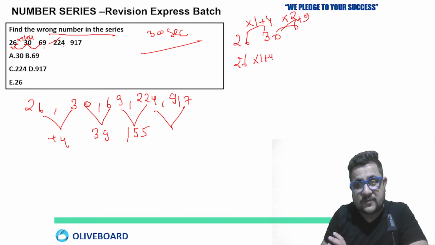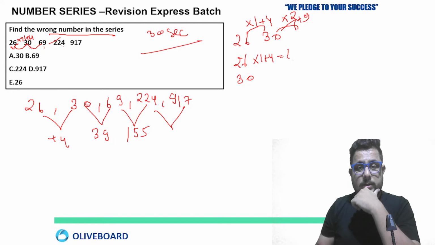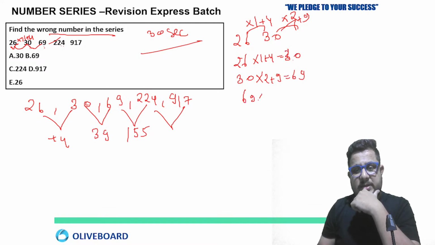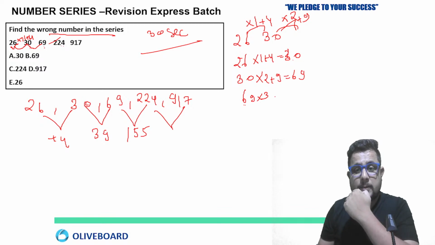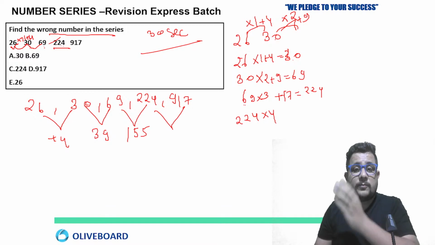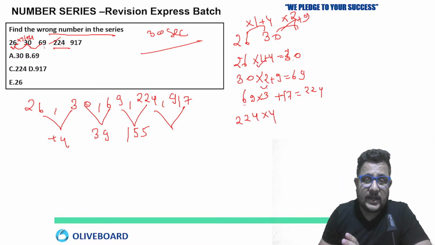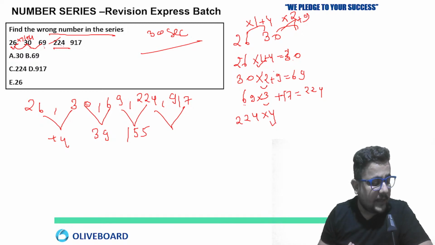26 multiply 1 plus 4, then 30 multiply 2 plus 9, 69, right? Now 69 multiply 3, 3 9s are 27, 3 6s are 18, so 207, plus how much? The next number is 224, so plus 17. So we are getting 224. Now 224 multiply 4. We are multiplying first with 1, then 2, then 3, then 4. It is a mixed pattern, where we are applying two mathematical operations together. Very good.